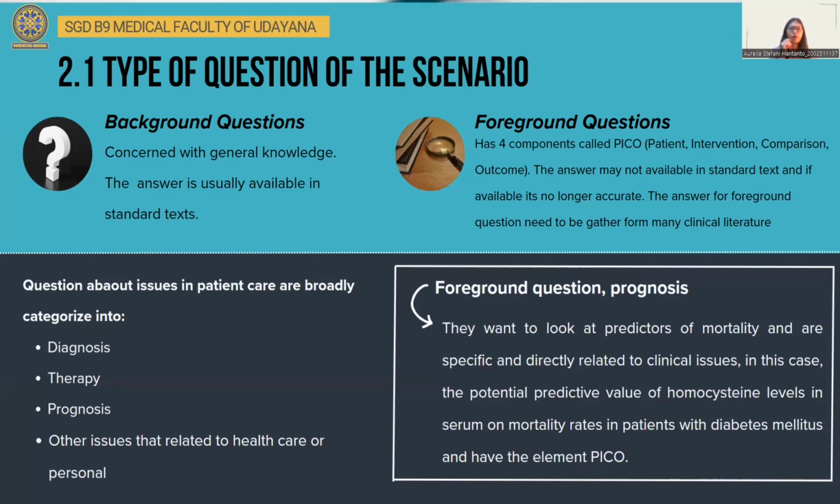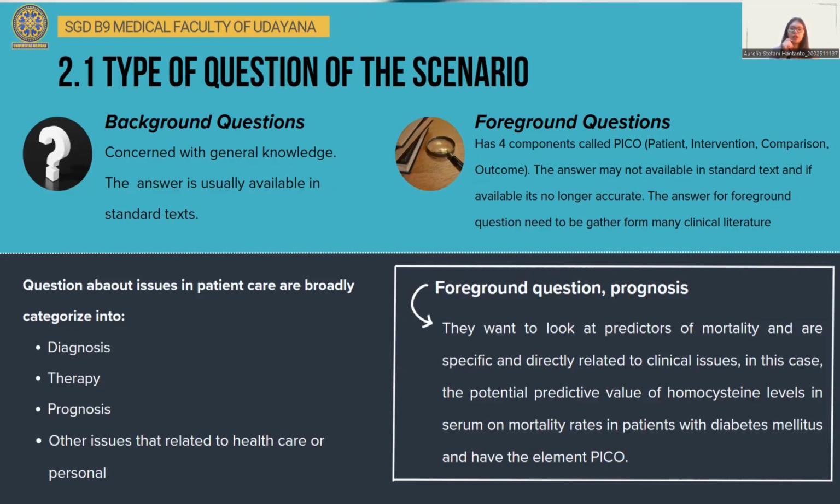Now I will explain about the type of question of this scenario. So there are two types of question. First is background question and then foreground question. Background question is concerned with general knowledge and usually available in standard text, while foreground question has 4 components called PICO: patient, intervention, comparison, and outcome. The answer usually is not available in standard text, and if it's available, it's no longer accurate.